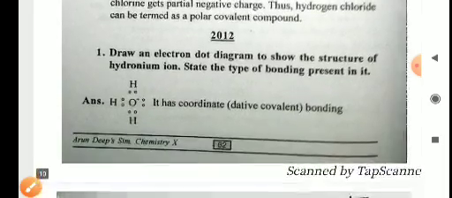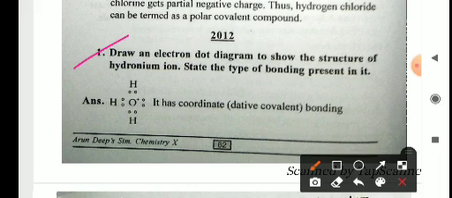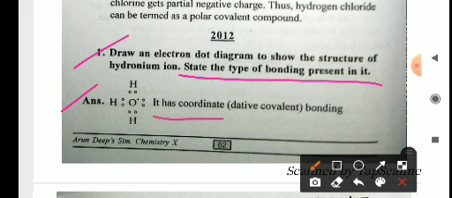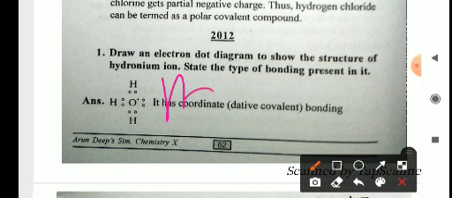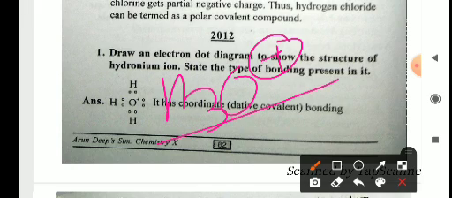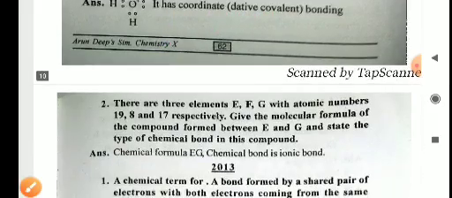Okay. Now come to the question of 2012. Draw an electron dot diagram to show the structure of the hydronium ion. State the type of bonding present. So the hydronium ion has a coordinate bond, and this is the Lewis dot structure of the hydronium ion, in which oxygen contains 8 electrons with one positive charge. As we know, when an atom has extra electrons beyond its octet, it will carry a positive charge. So in the case of the hydronium ion, H3O, oxygen carries the positive charge. This will be the formula of the hydronium ion.